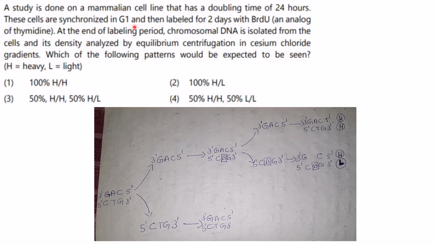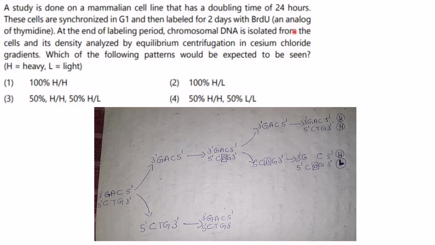From G1 it will go to S, then to G2, then to M. So that is the meaning of synchronized in G1, and then labeled for 2 days with BRDU. That means 2 generations they have studied, because 1 generation is a 24-hour cycle. So 2 days means 48 hours. So 1 day, 1 division, second day, second division by adding BRDU.